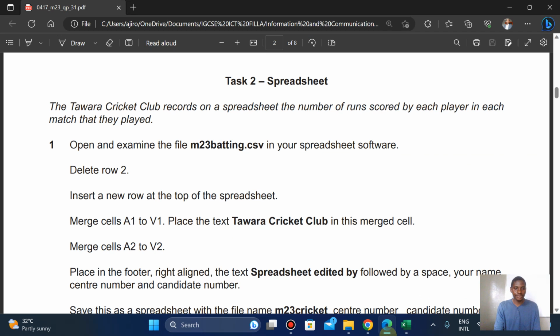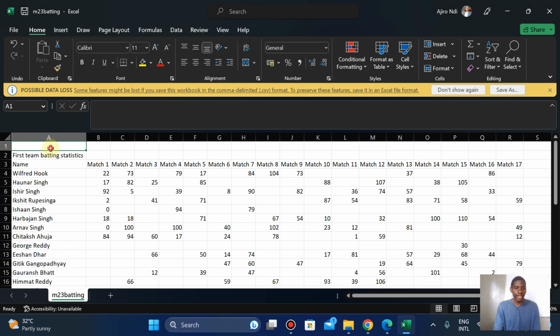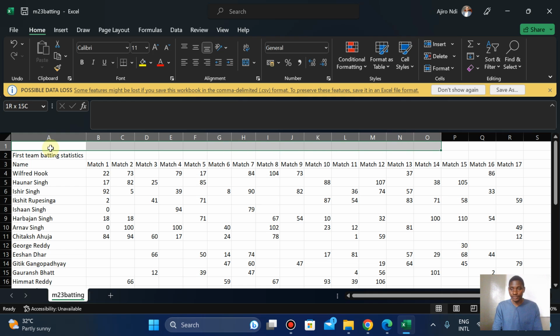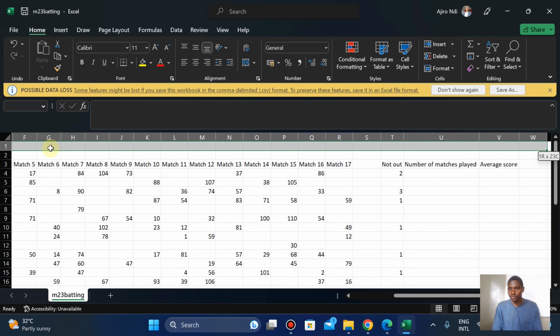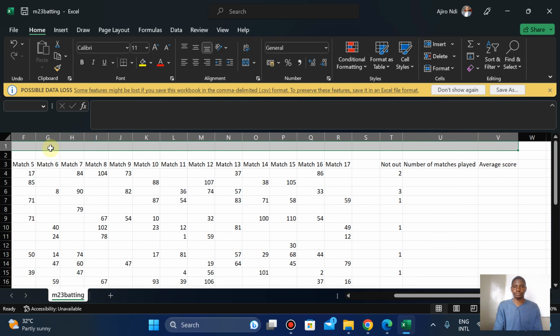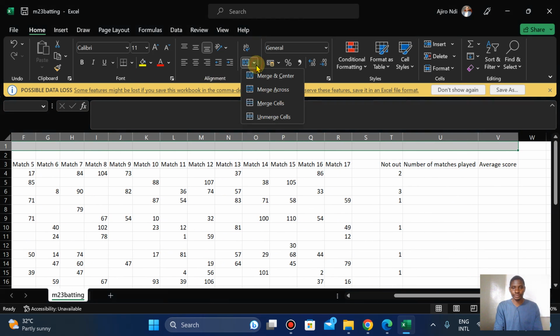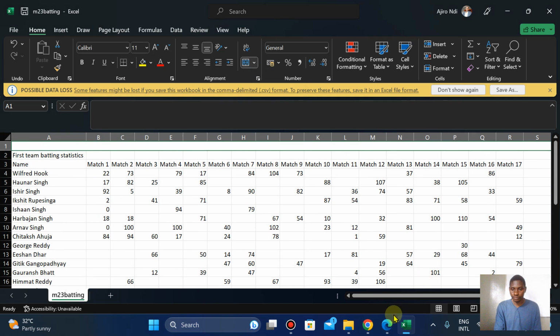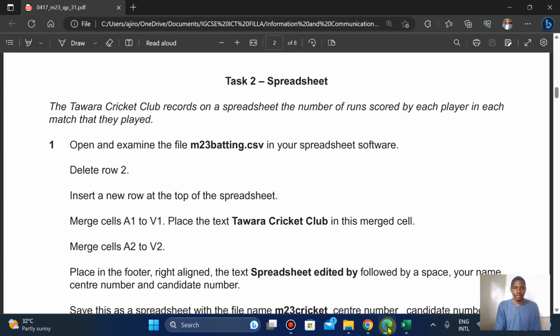The next thing is merge A1 to V1. So at A1, I'm going to hold my Shift and arrow right to V1, and we're going to merge it.